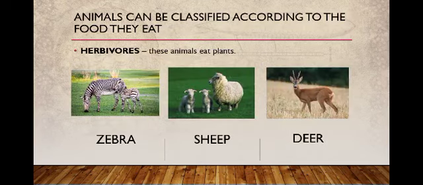Animals can be classified according to the food they eat. The first is herbivores. These animals eat plants. Examples of animals included in the herbivores are zebra, sheep, and deer.